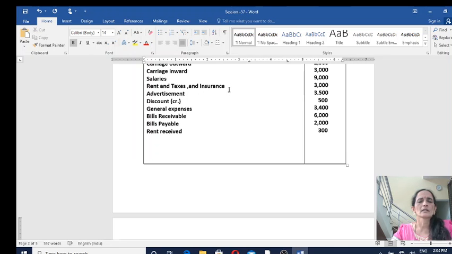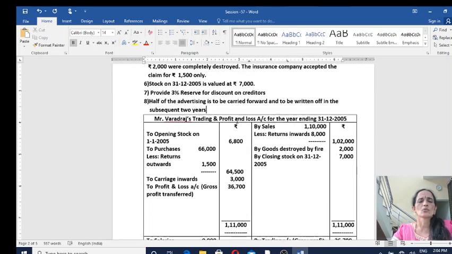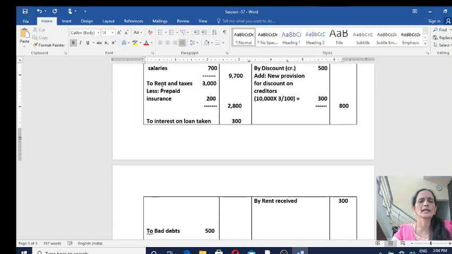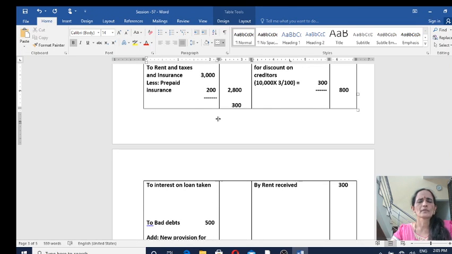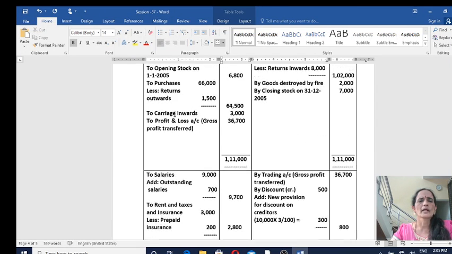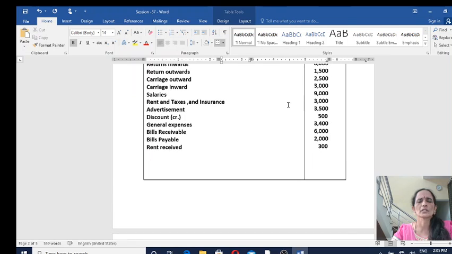Rent and taxes and insurance 3000. So profit and loss account debit side, rent, taxes and insurance, amount is 3000. For this, which is the adjustment you have to see now. Rent, taxes and insurance amount is 3000.